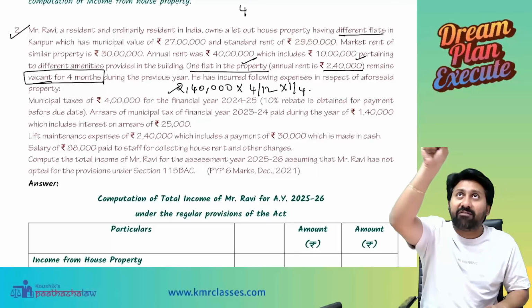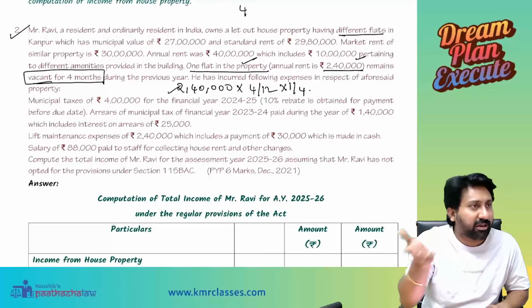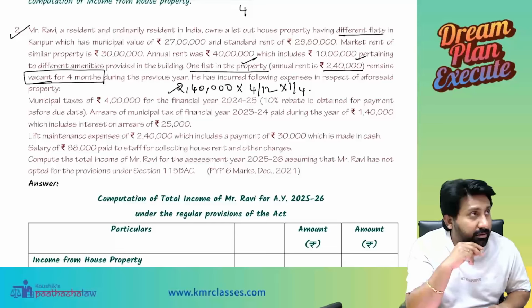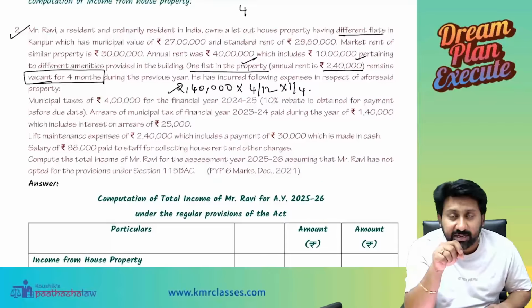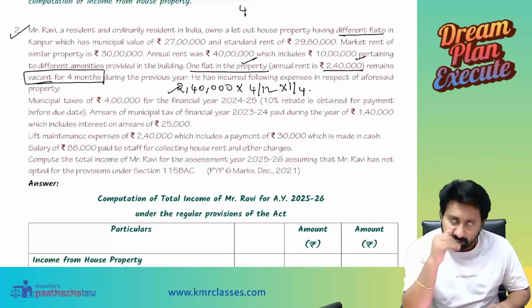We are doing the valuation for the entire property because all are let out only. So 2,40,000 into 4 by 12 into 1 by 4, that is the calculation I am asking about. I can understand your question. You are asking that since it is only for one property, we can directly deduct. Yes, that is what I am also saying.